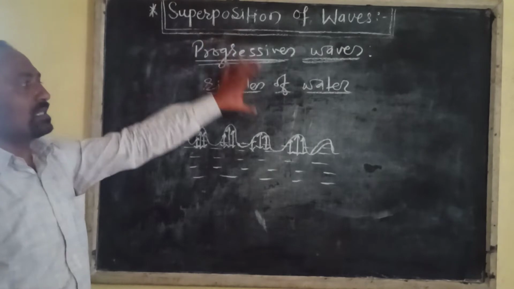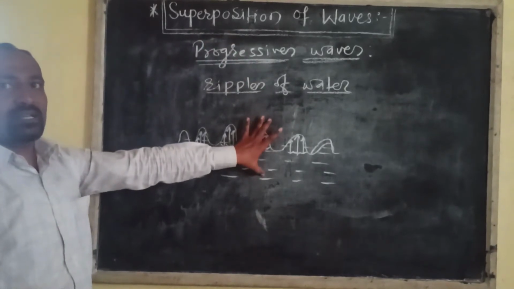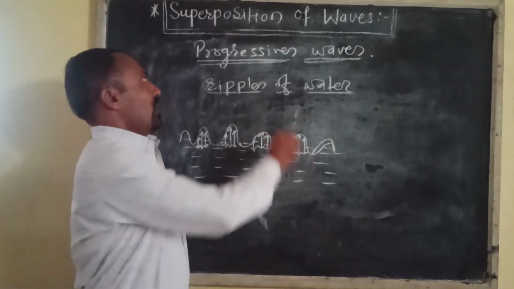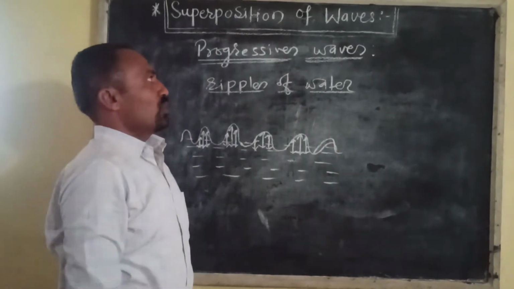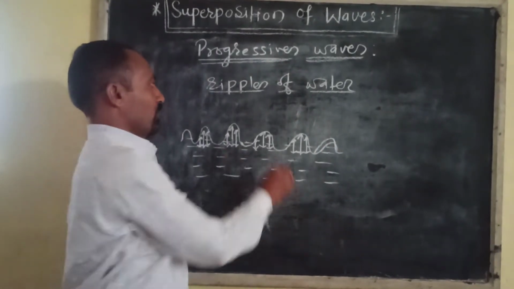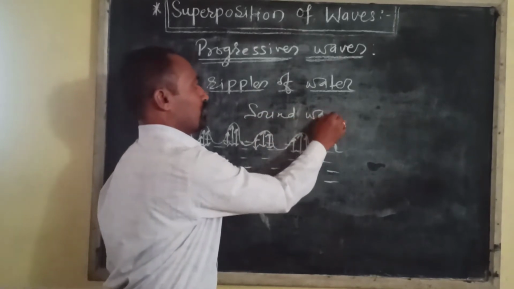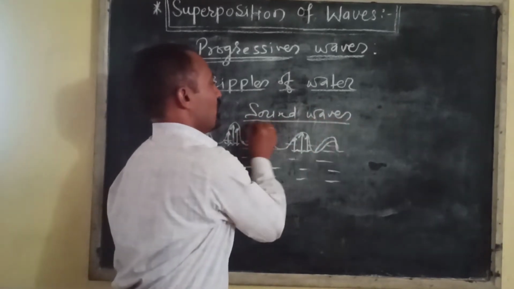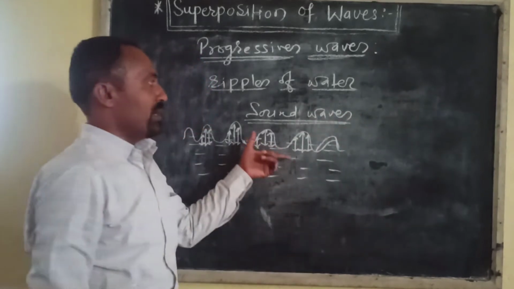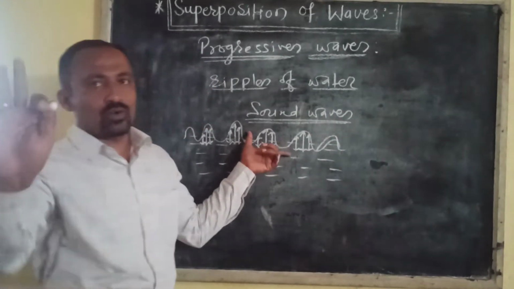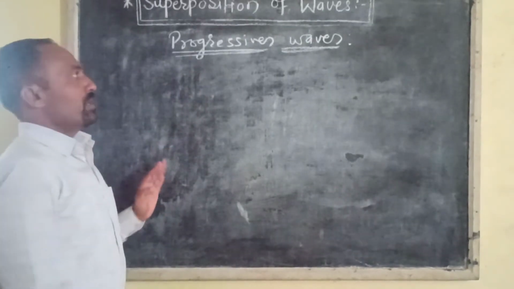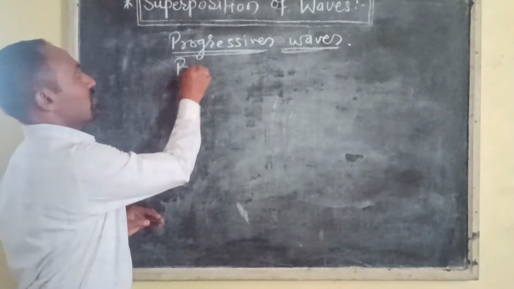Last year we saw the example of a progressive wave, the sound wave. That means sound waves continuously travel through the medium without change of their form.